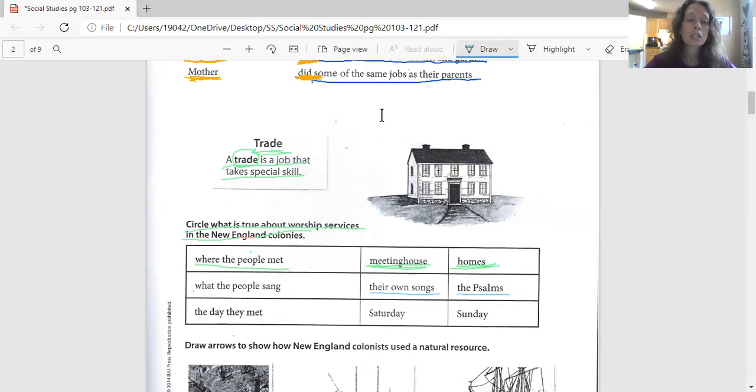Next choices are their own songs or the Psalms. And the question says, what did the people sing? If you think the people sang their own songs, circle this one. If you think they sang the Psalms, circle this one. Okay?